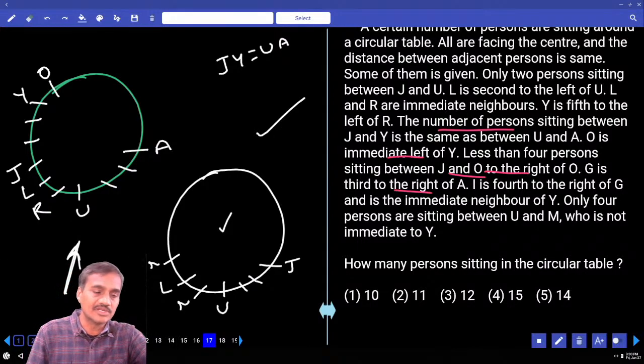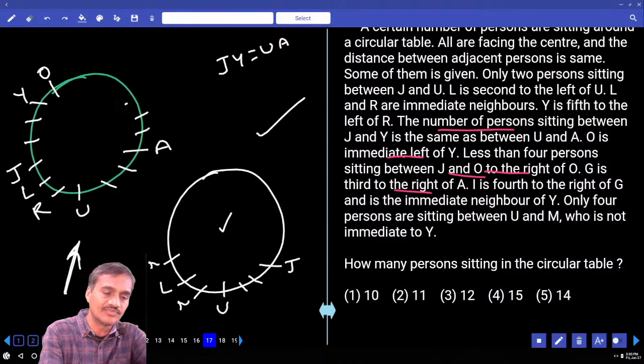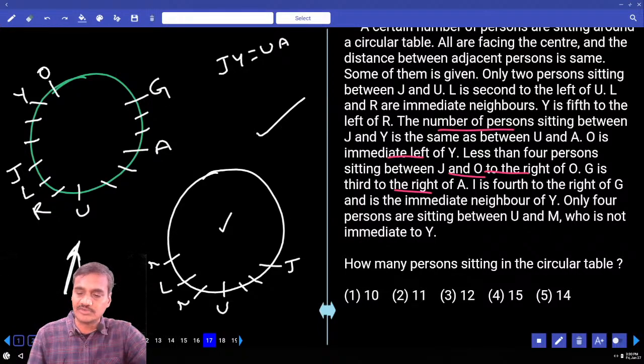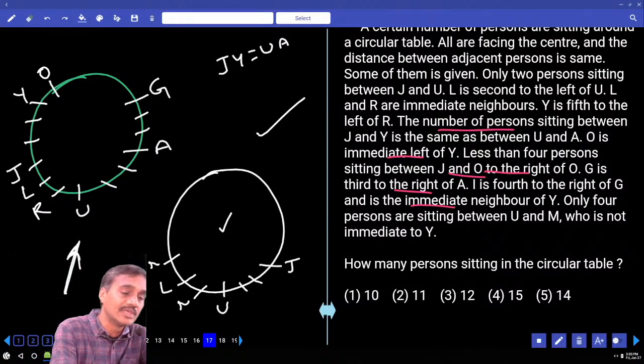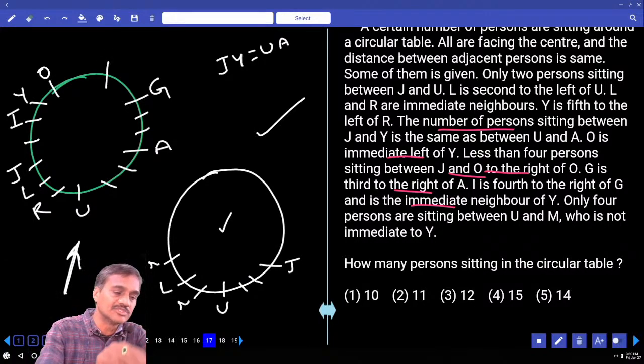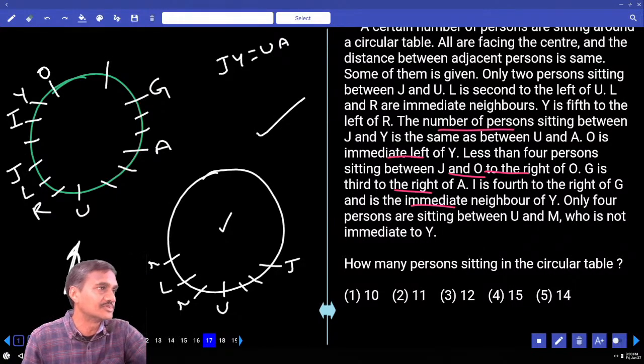G is 6th to the right of A. And I is 4th to the right of G, and is the immediate neighbor of Y. The immediate neighbor of Y must be here. If I is 4th to the right of G, that means between G and O there must be exactly 1 person.